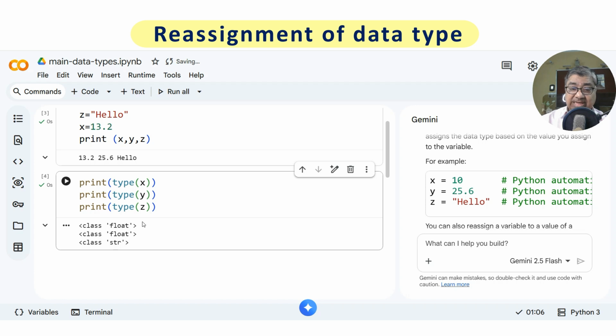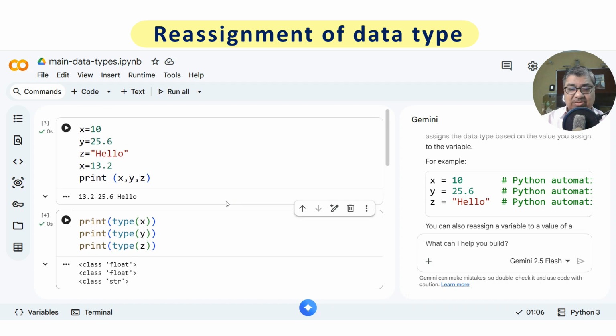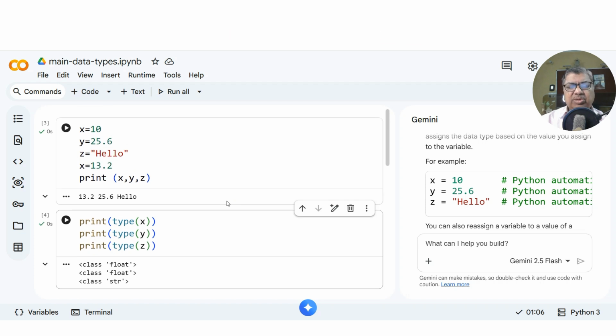That means reassignment also doesn't give any error because it is automatically typed. So we have to understand these things again. Data is automatically typed whenever the assignment is given, and data doesn't have any limited range of what kind of number of values, what bigger size you can put. That is practically unlimited. Thank you.